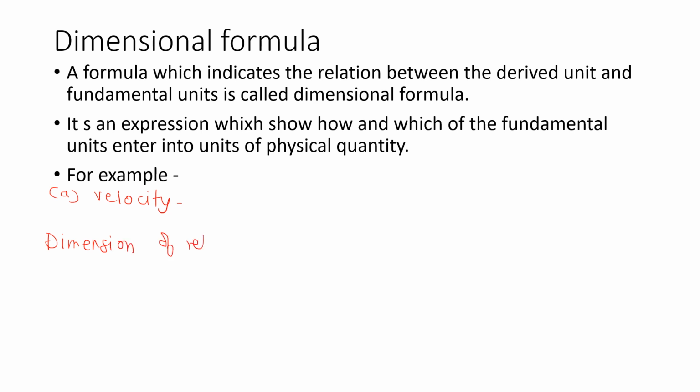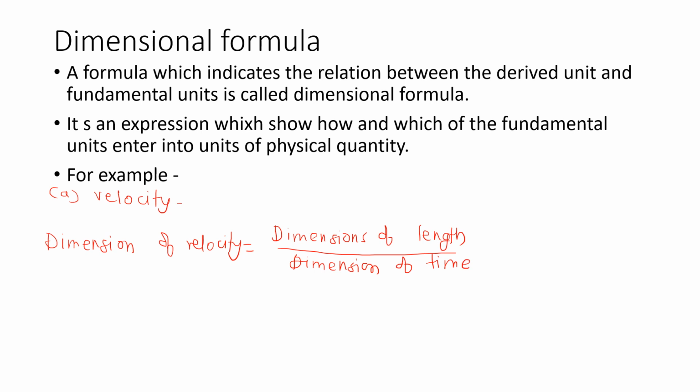Dimension of velocity will be equal to dimension of length upon dimension of time. So it is equal to L upon T, or L T raised to minus 1, or we can also write it as M raised to 0 L T raised to minus 1.